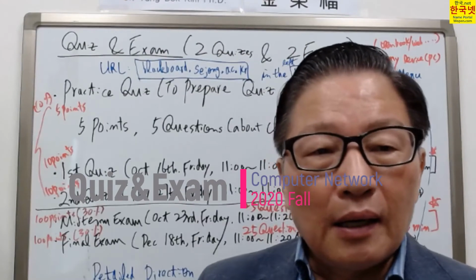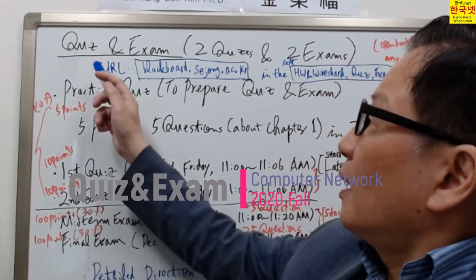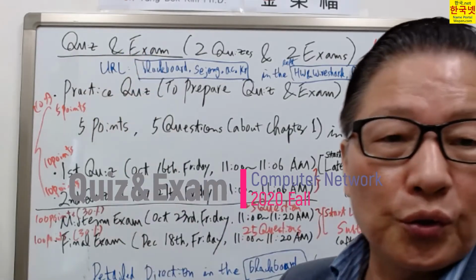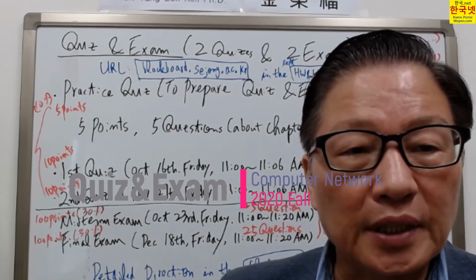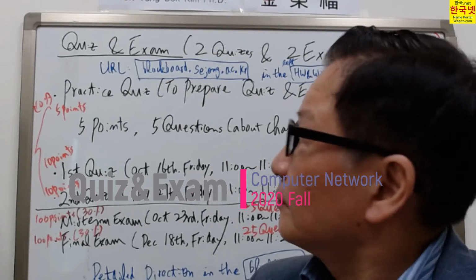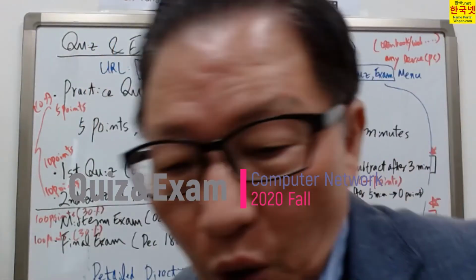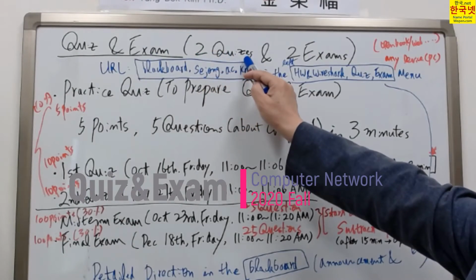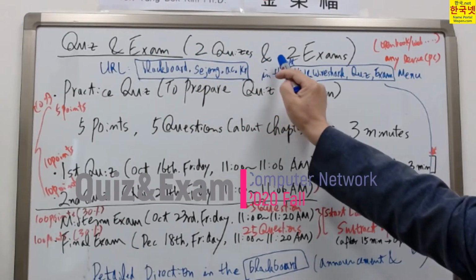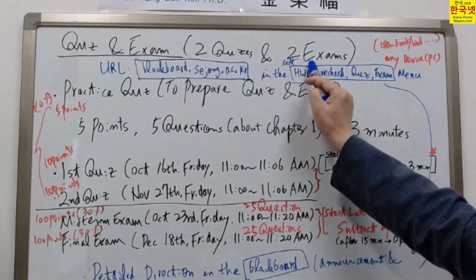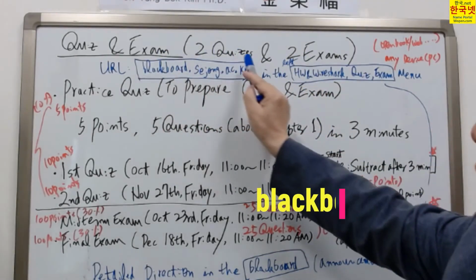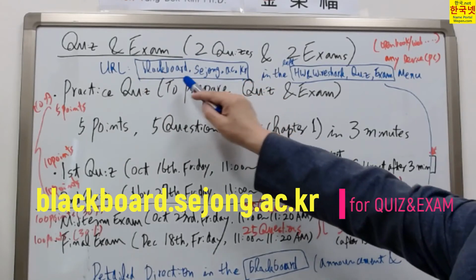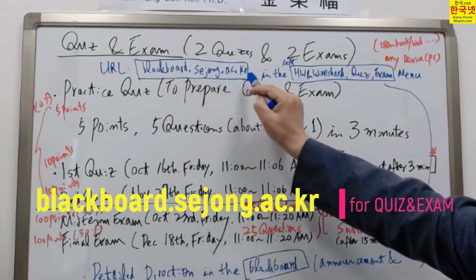Hi. In today's lecture, I'll introduce quizzes and exams, and how to take them. I jotted it down here already. Let's look at this one. We'll take 2 quizzes and 2 exams in this semester. We'll use this URL to take those quizzes and exams: blackboard.sejong.ac.kr.